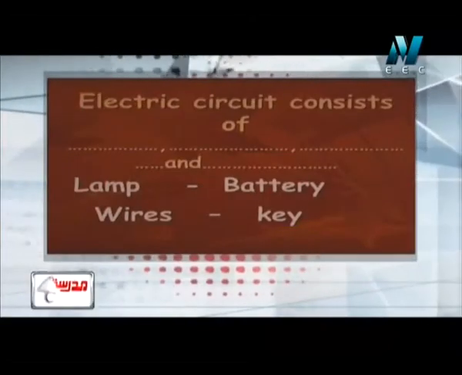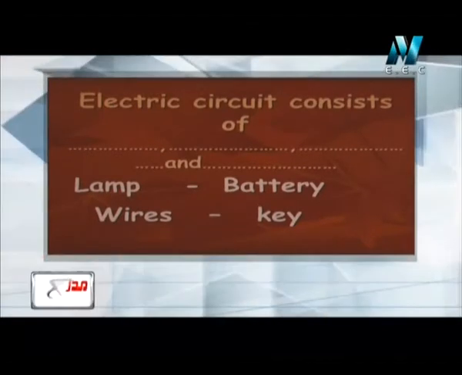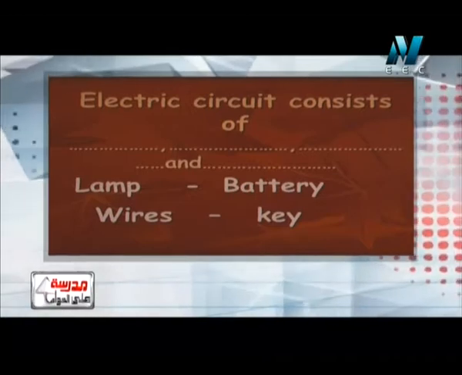Another complete question. The electric circuit consists of what? We know that an electric circuit consists of three main parts, which are the electric wire, the lamp, and the battery. And if we use a switch, the switch or key will be available. It is quite possible that a switch is present inside the electric circuit, but it is not an essential condition. The main components in the electric circuit are the lamp, the battery, and the wire.